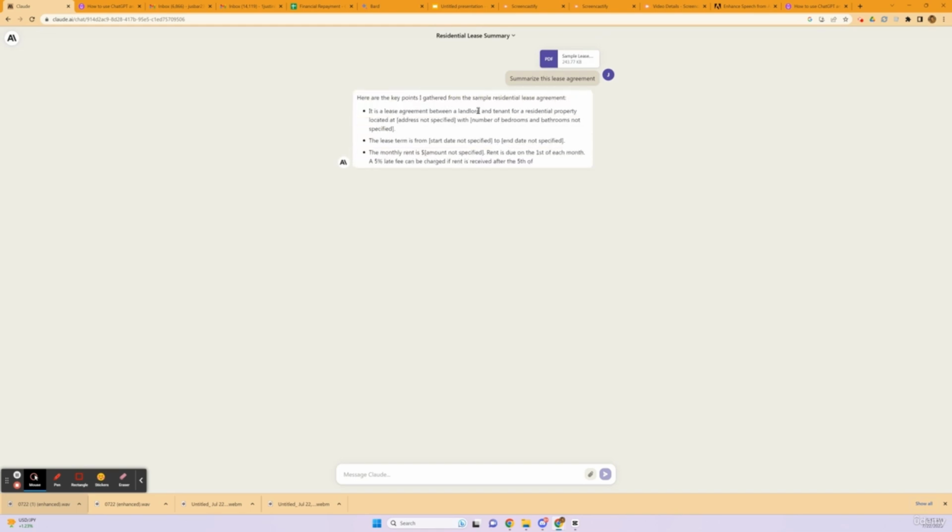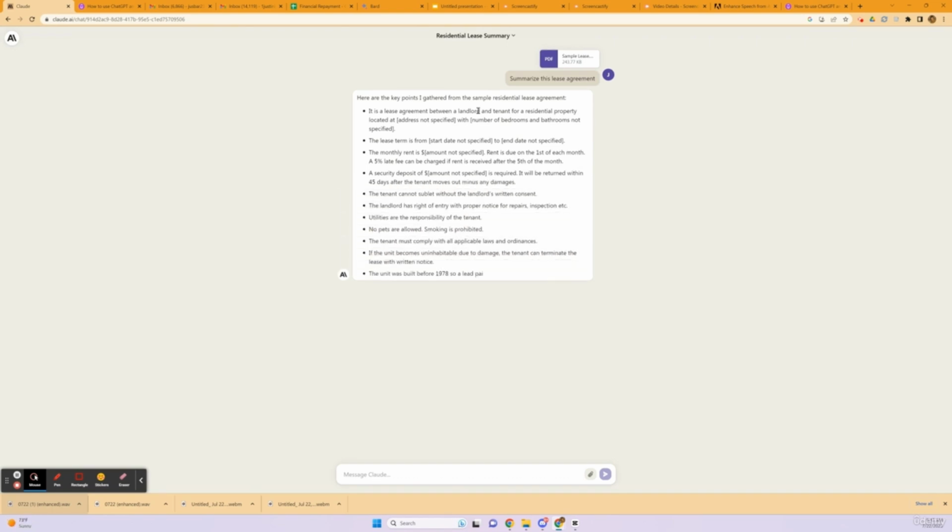And now once we send it, Claude is opening the PDF, parsing it and understanding it, which might take some time. The longer the PDF, the longer the processing time. So now it's providing a high level understanding of what is going on in the PDF. So now it gives us the pieces of information that we need, like the start date, the end date, the monthly rent, late fee, security deposit, and it will return in 45 days. No pets allowed, smoking is prohibited.